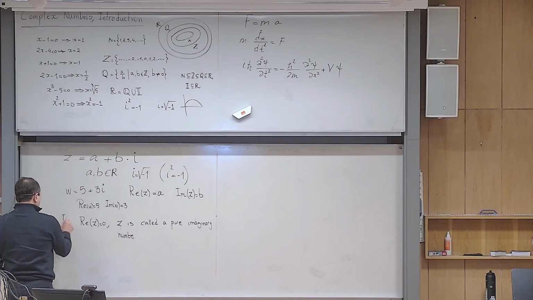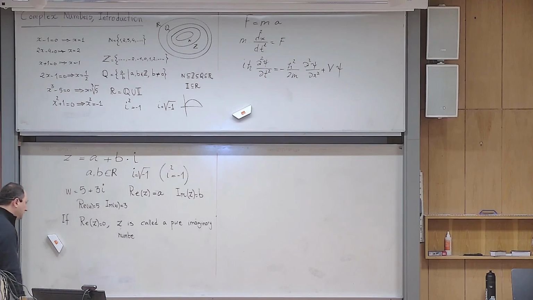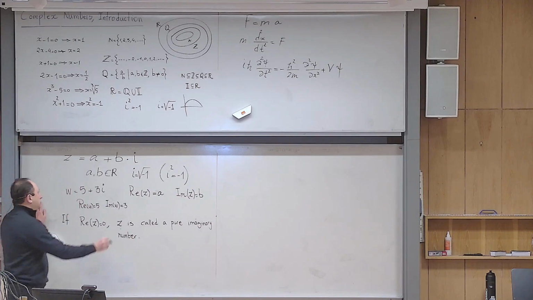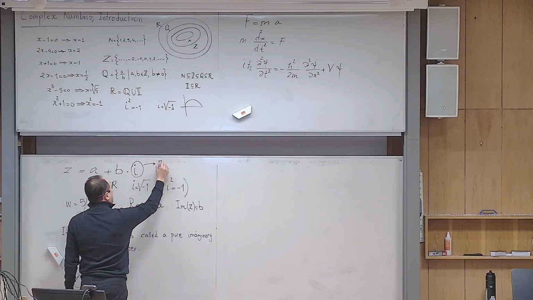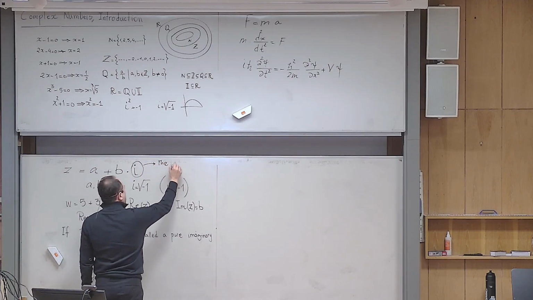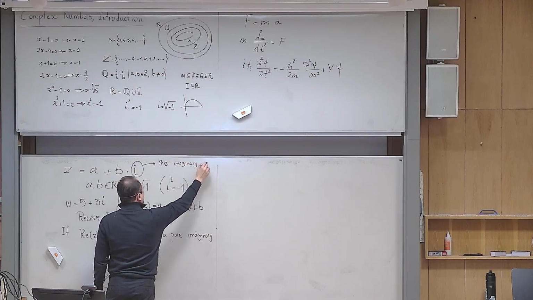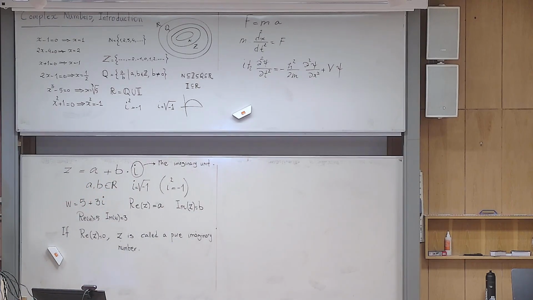If the real part is 0, then Z is called a pure imaginary number. And then, by the way, there is also a name for this famous i. This is called the imaginary unit.